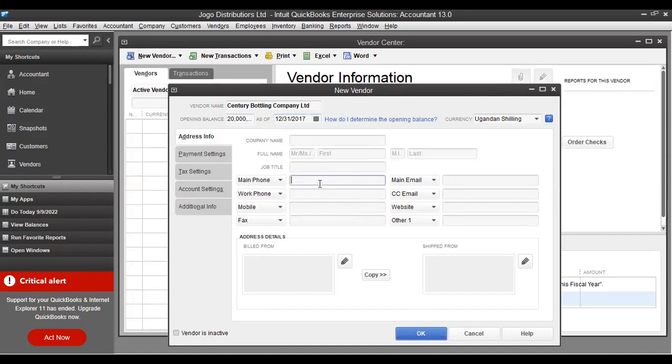Given contacts, so putting details. You have Namanve Mukwano. The telephone number is 039 2556 611. They're giving the address. The address is Namanve. The amount is 20M. So you say okay.